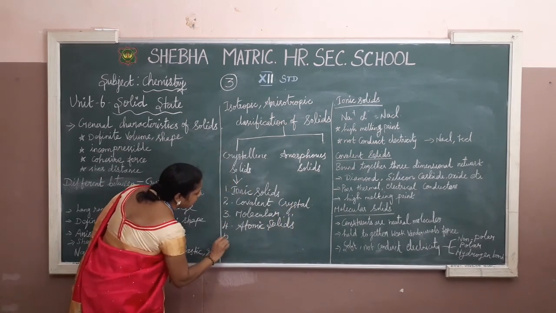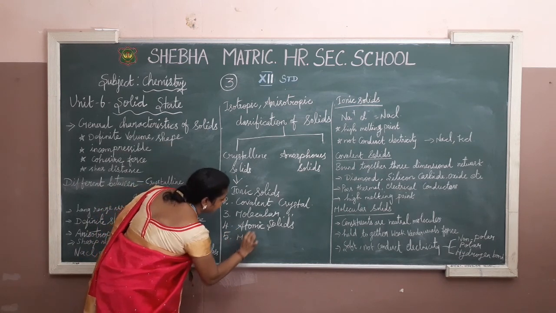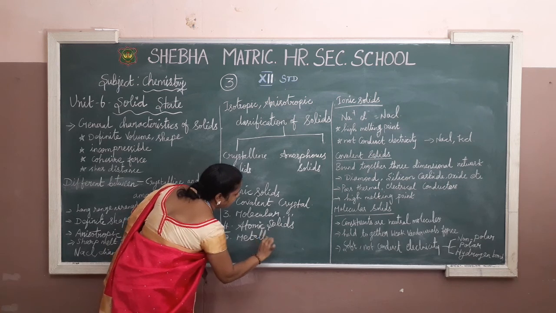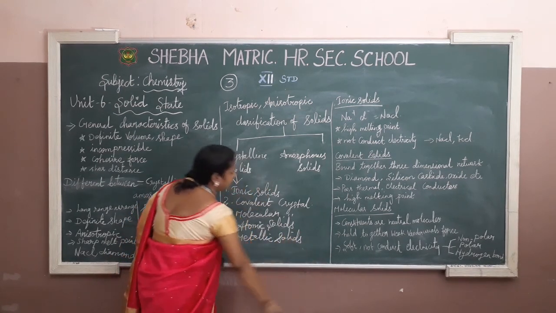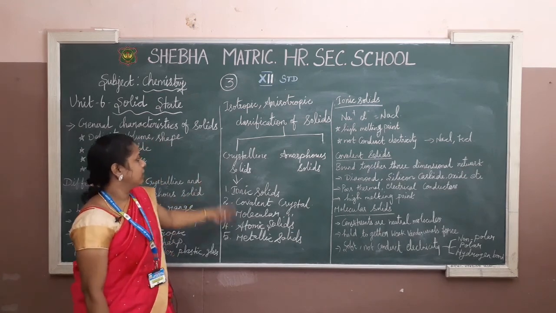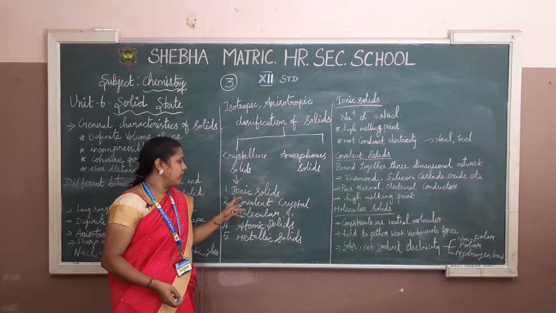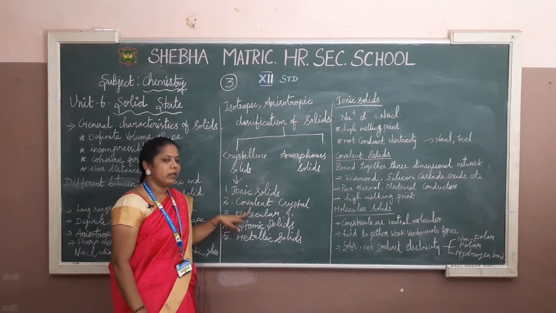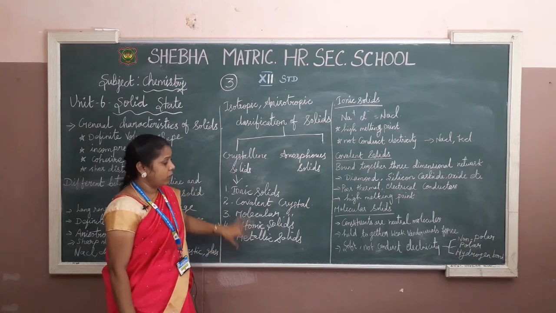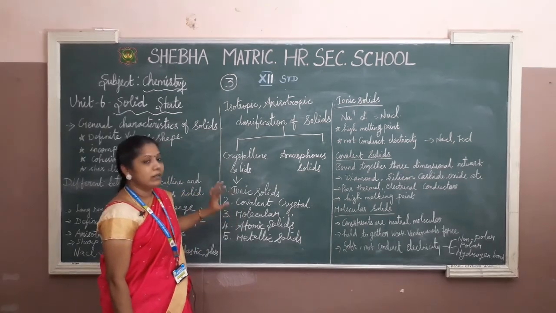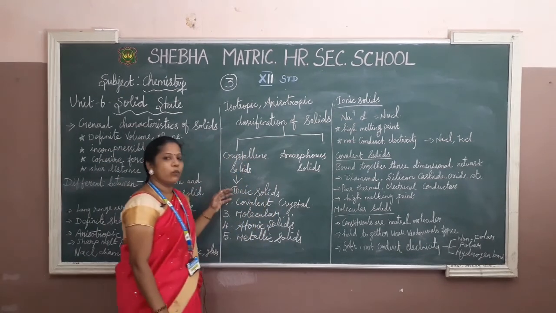And fifth one is metallic solids. Okay, these are all the categories of crystalline solids, that is ionic, covalent, molecular, atomic, and the final is metallic. So this is very important, so you have to learn deeply in further concepts. Okay, I am going to explain one by one.